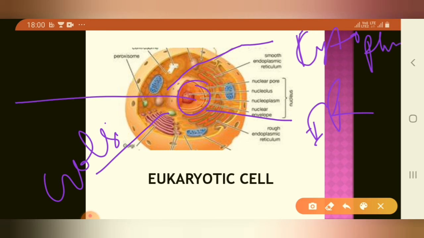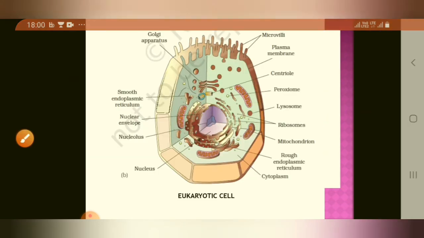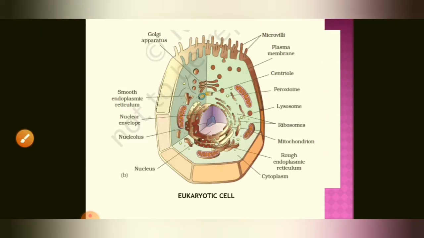This is called the nucleus. It's called the ribosome. It is also the eukaryotic cell structure. Prominently you can see the ribosome, mitochondria, and rough endoplasmic reticulum.